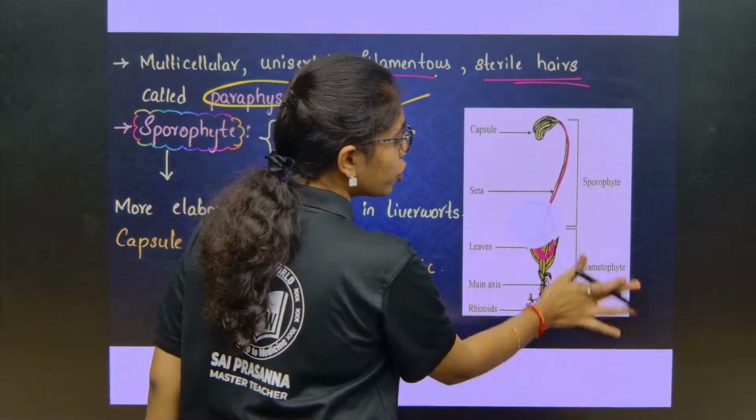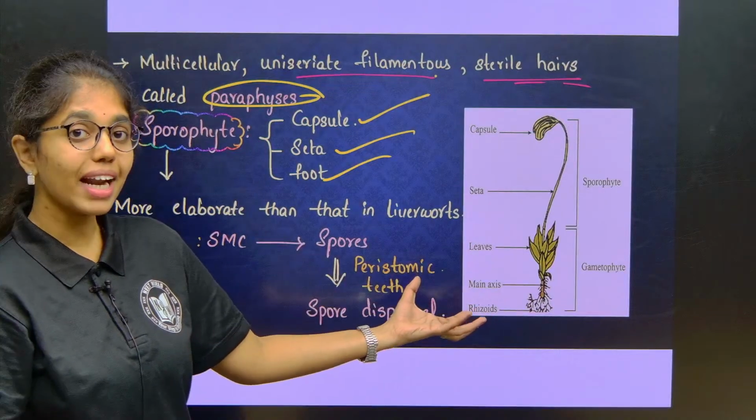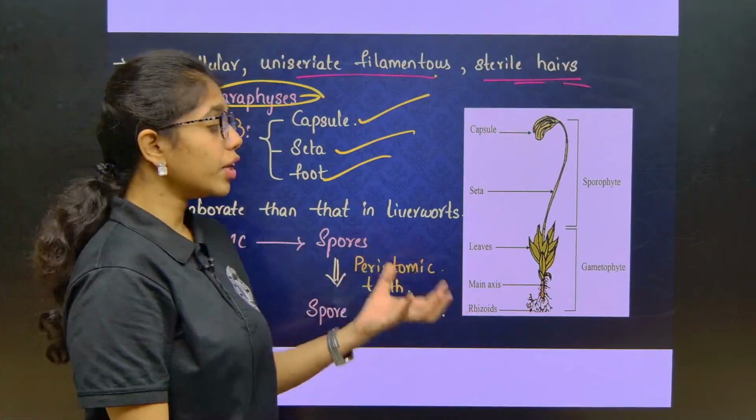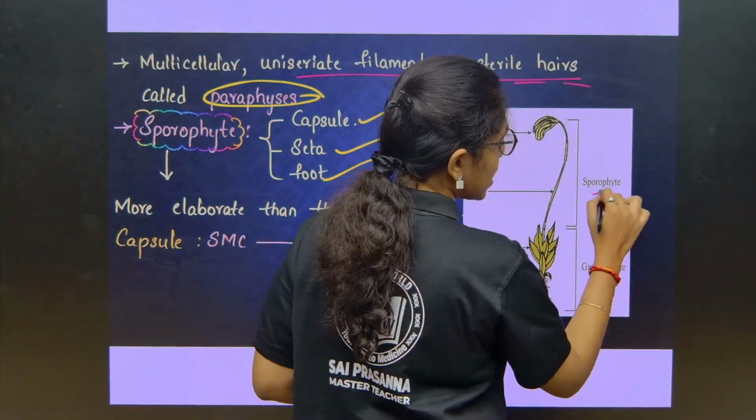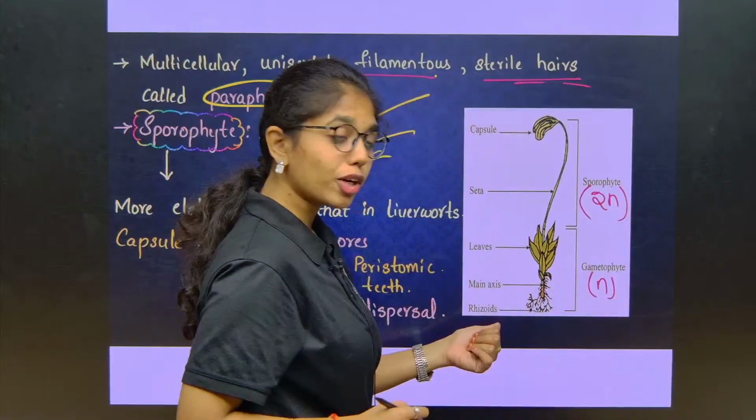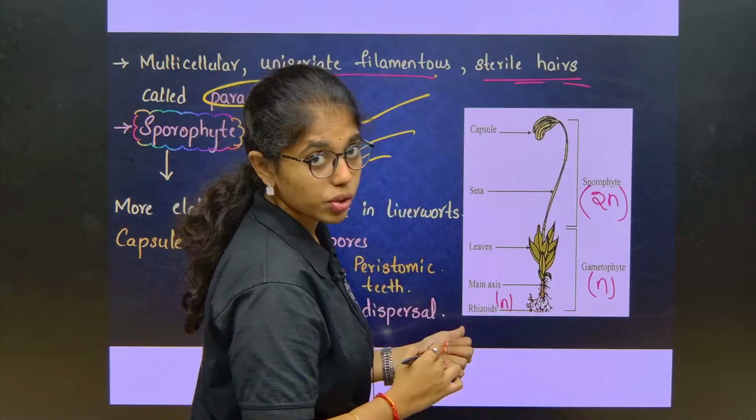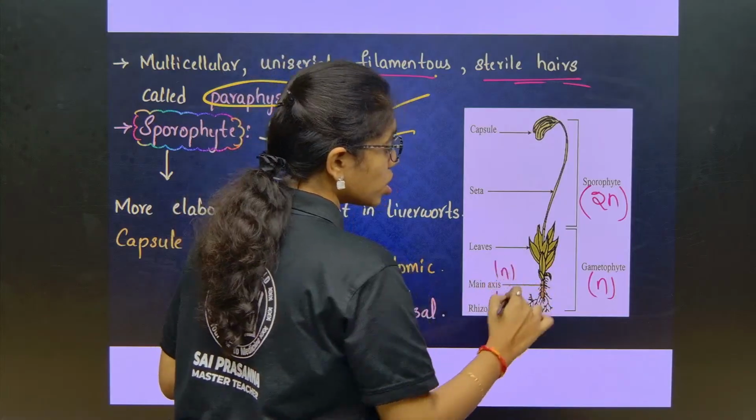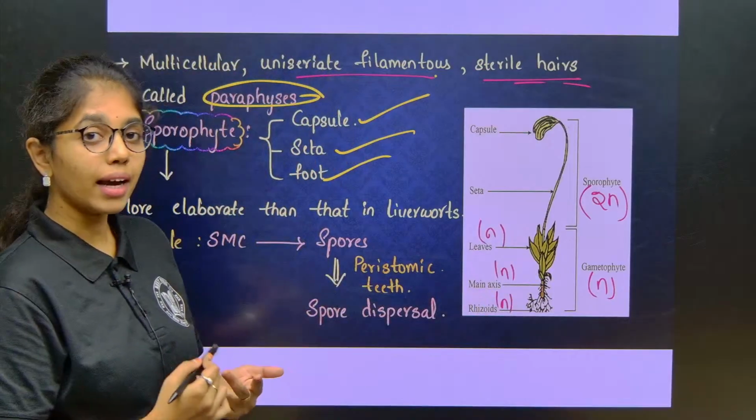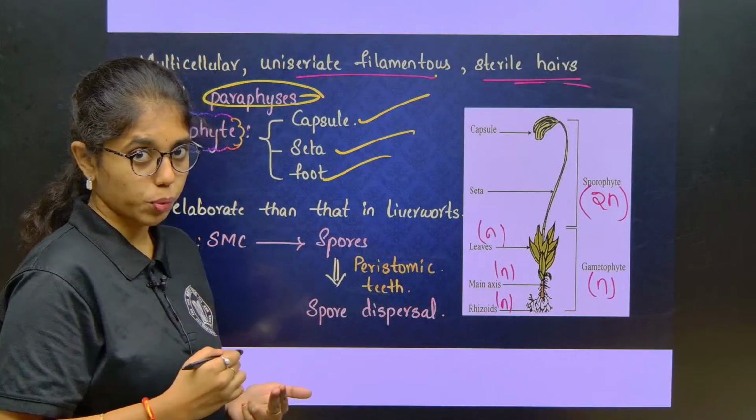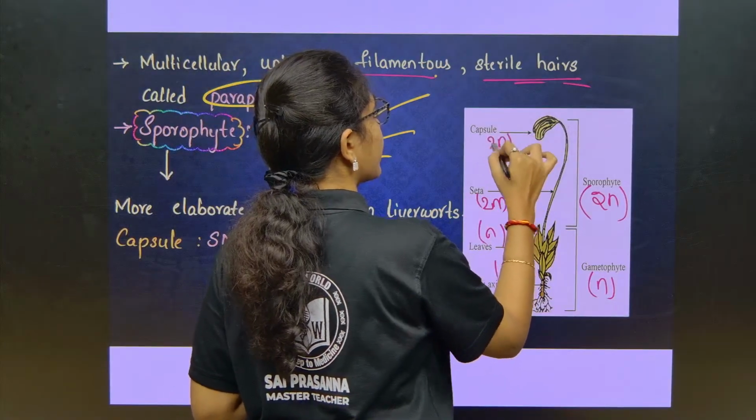So if you have to mention the ploidy from this diagram, sometimes this diagram will be given and they will be asking us for the ploidy. We know the gametophyte stage over here is haploid and the sporophyte stage is diploid. What are the gametophytic structures over here? Rhizoids are the gametophytic structures, which are haploid. The main axis is haploid, leaves are haploid, whereas foot, seta and capsule are the structures of the sporophyte. They will be diploid, diploid seta and diploid capsule.